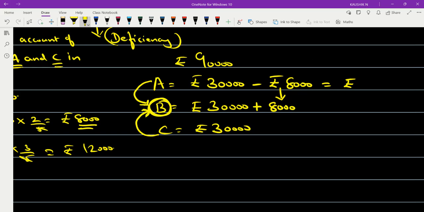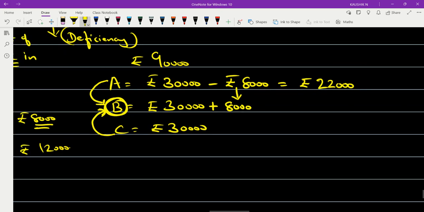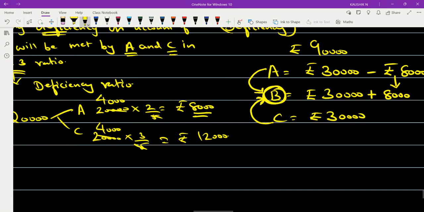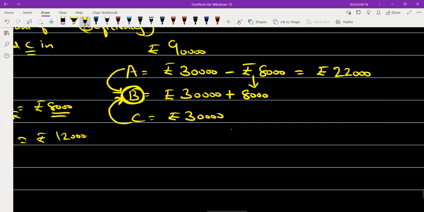If from 30,000 you subtract 8,000, what will be your balance? Rupees 22,000. In the same way, from C also you have to subtract an amount of rupees 12,000. So from 30,000 you will subtract 12,000, and this 12,000 should be added to partner B. Now, what will be the value for partner C after subtracting 12,000 from 30,000?